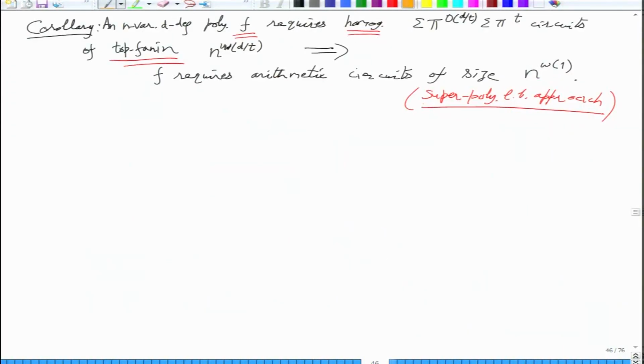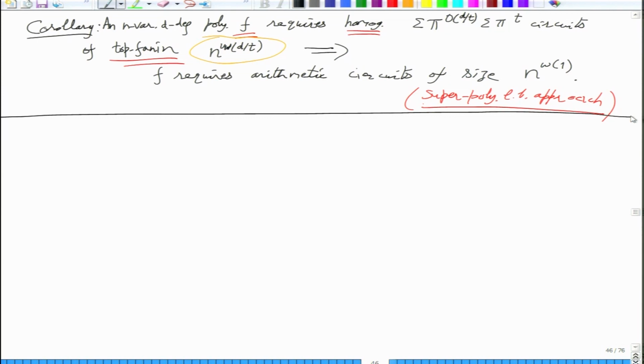If you can find a polynomial for which this type of representation requires size n to the little omega square root d, so instead of big omega you make it little omega, then you have actually proven a super polynomial circuit lower bound result. Such a polynomial cannot be written in a small sized circuit representation. That is really the key motivation for the depth reduction to this extreme extent.